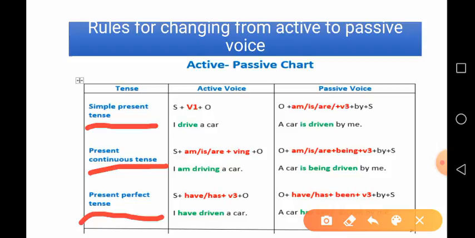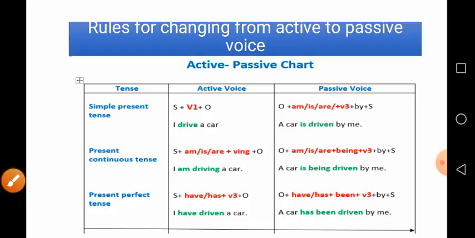So, let us learn these 8 tenses structures while making passive voice. So, let us learn one by one. The first here is the simple present tense. All active voice formats or structures are same as we learn in tenses.